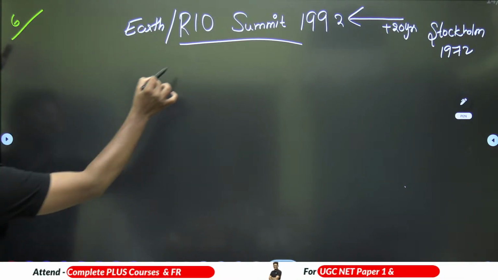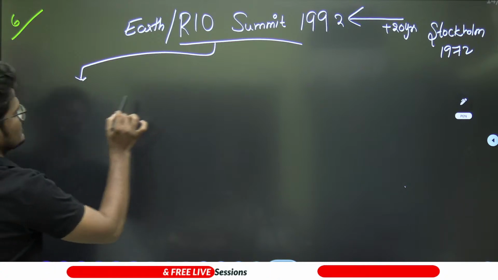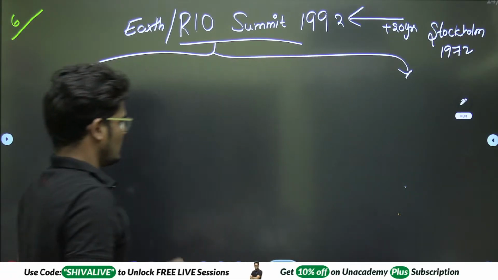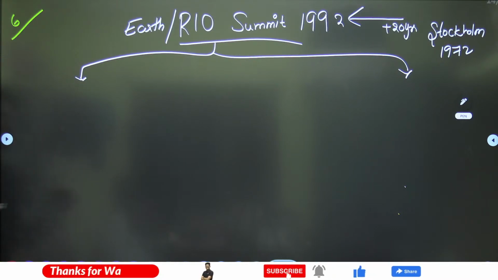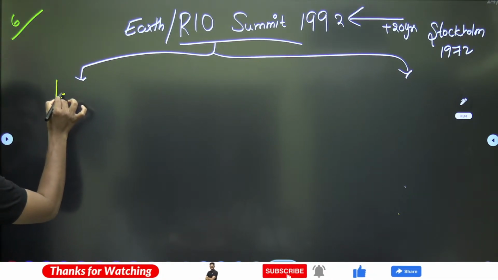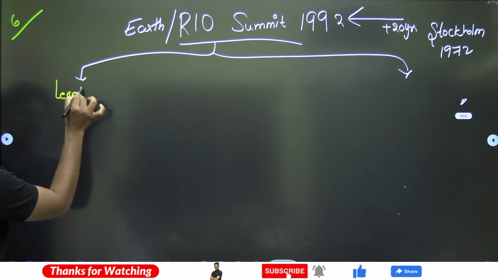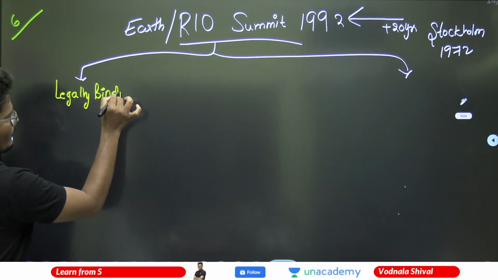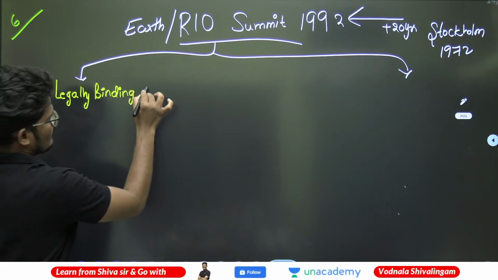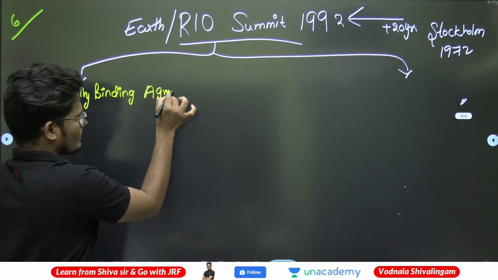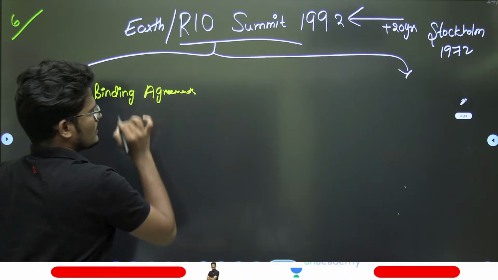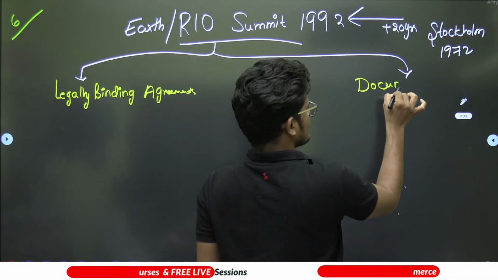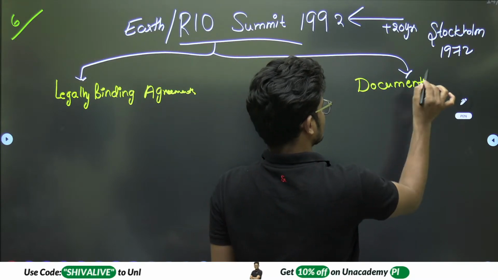There are two things that we can discuss. Legally binding agreements came out, as well as three important documents that are the outcome of the Rio Summit.